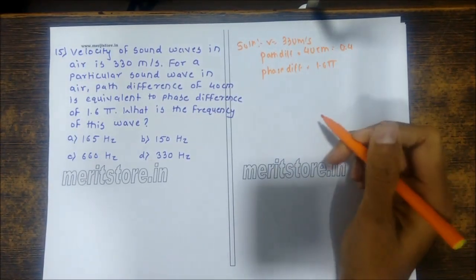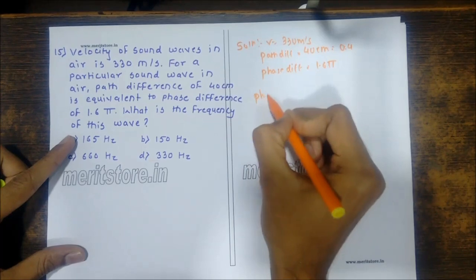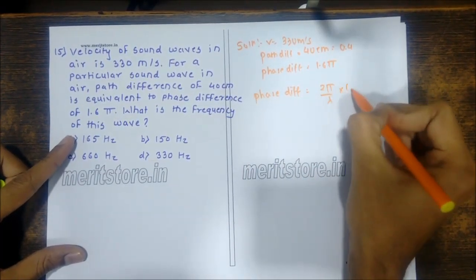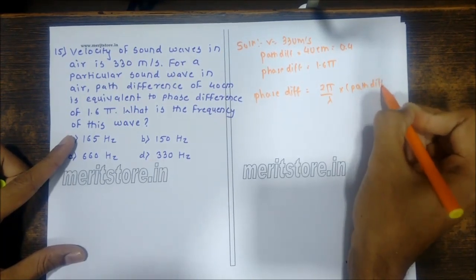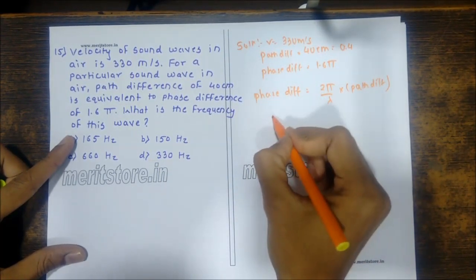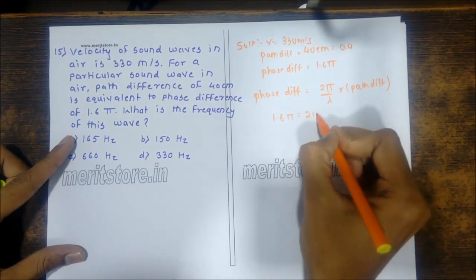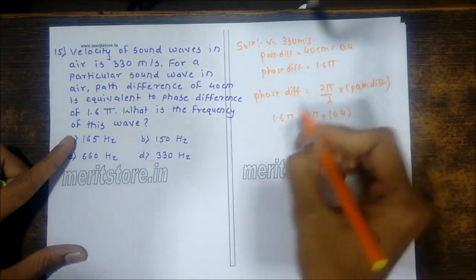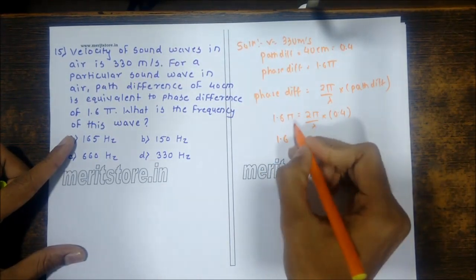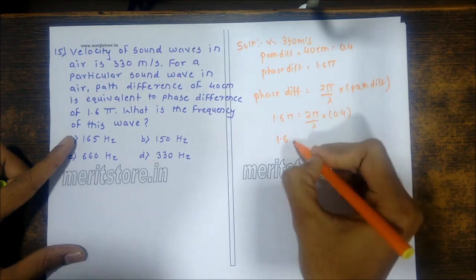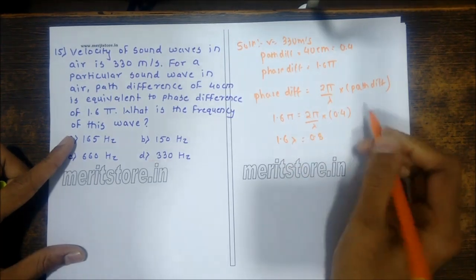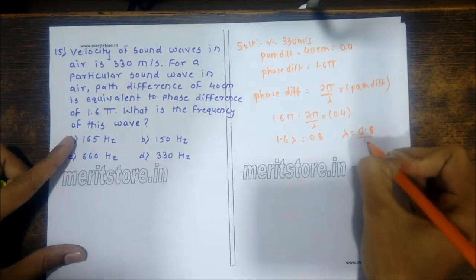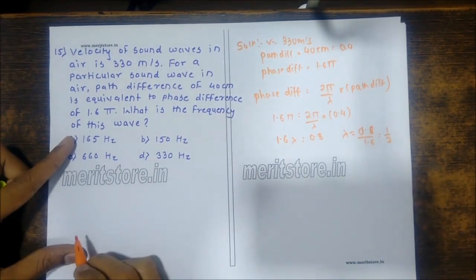So the phase difference to path difference formula is, for any wave, phase difference is equal to 2 pi upon lambda multiplied by the path difference. So phase difference 1.6 pi is equal to 2 pi upon lambda multiplied by 0.4. The pi gets cancelled, so lambda is equal to 0.8 upon 1.6, that is 1 upon 2. So the wavelength is 1 upon 2.